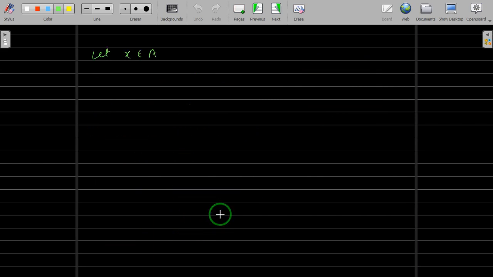Right? There are two ways. So let us take x belongs to A. Now we have to show that x belongs to Y, and that is very simple because A is a subset of Y, right? This already we have assumed, and x belongs to A implies x belongs to Y, because A is a subset of Y. You have a point in A, so obviously that point will be in the superset, that is Y. So one point is done.